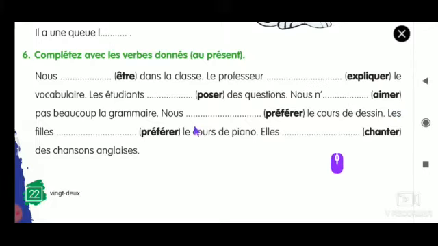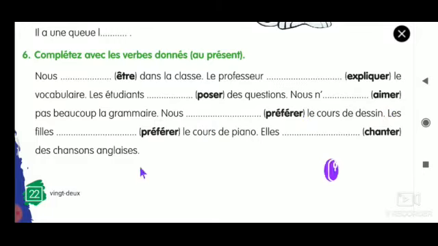Nous dash préférez le cours de dessin. Préférer is the verb, so take out the ER and add ONS because nous is the subject. Nous préférons le cours de dessin.